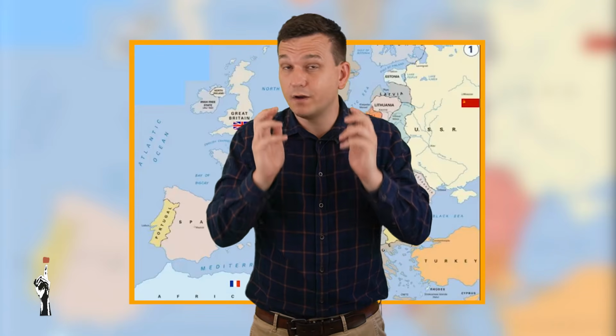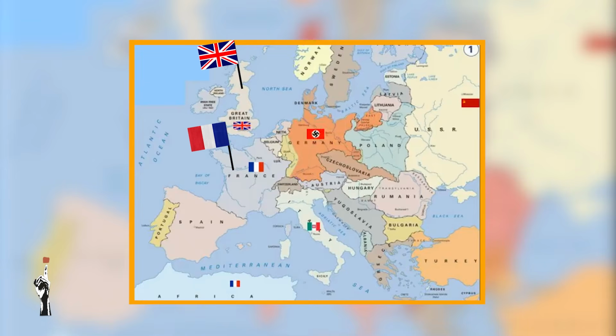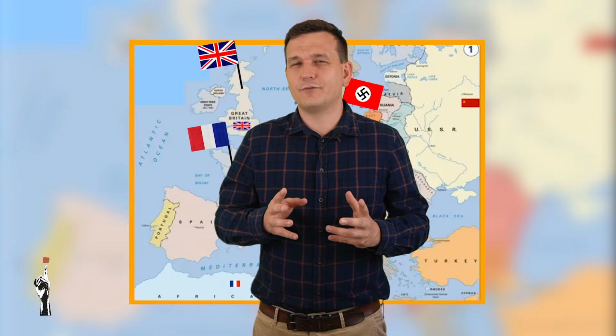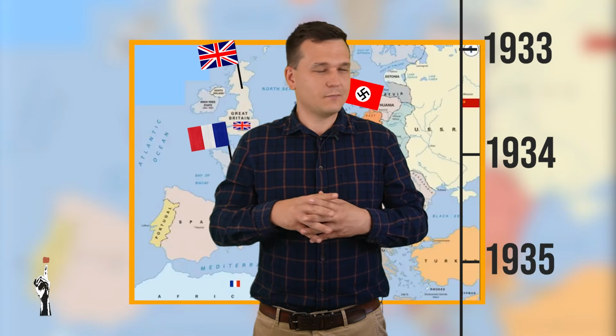And that brings me to the term or the policy of appeasement. It was a strategy used by some European countries like Britain and France in the 1930s to avoid war with Nazi Germany. They allowed Hitler to take over some territories, hoping it would satisfy him. So I might make a fool of myself now, but I'm going to act something out to just explain this better.